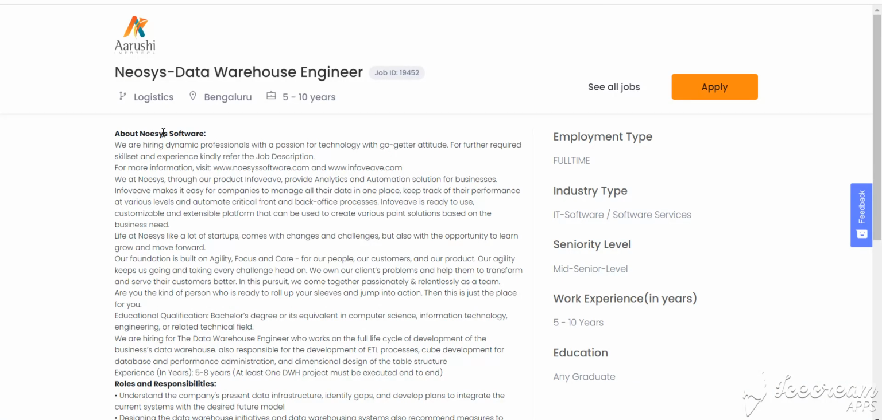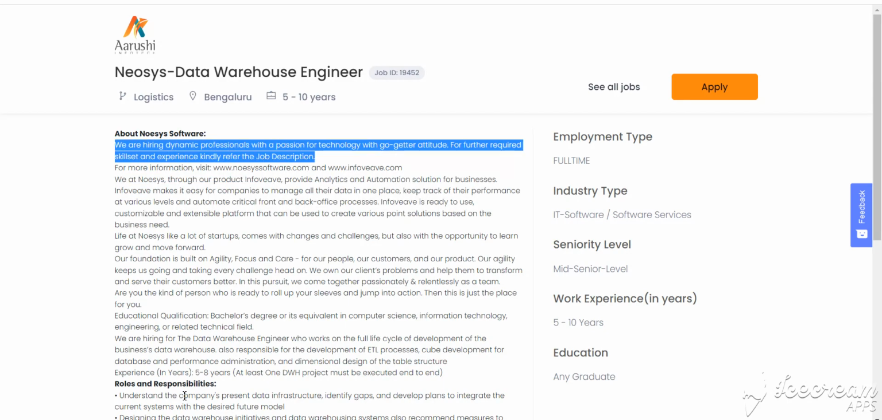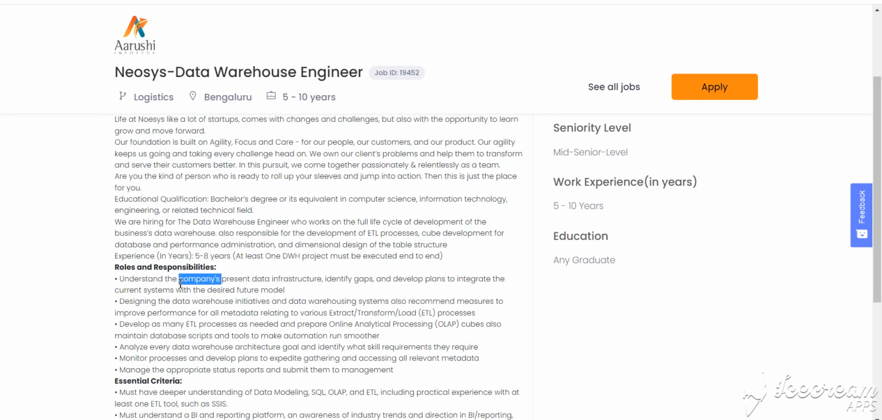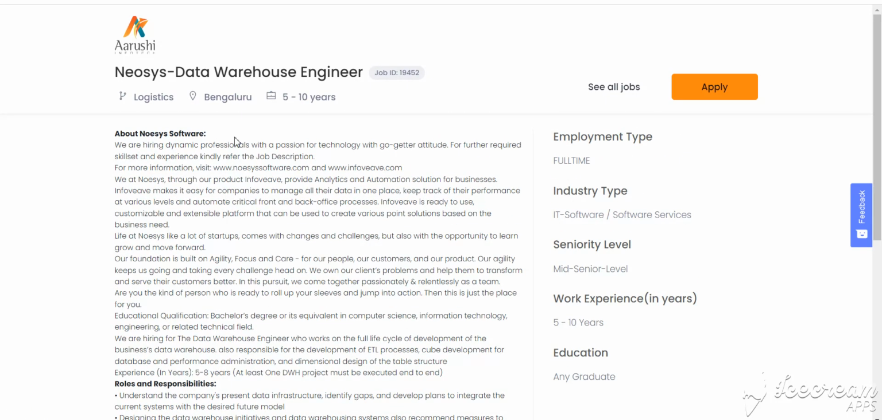Our next job is data warehouse engineer, and 5 to 10 years of experience is needed. The location is Bangalore. This is about the company, and this is about your roles and responsibility. How to apply for this job? You simply click apply now and fill in the details.